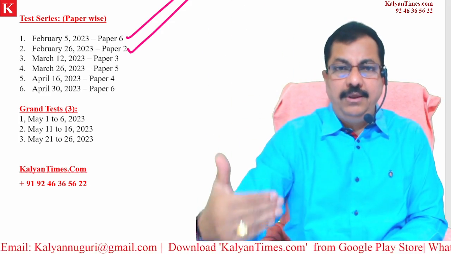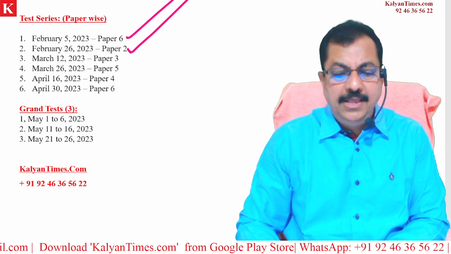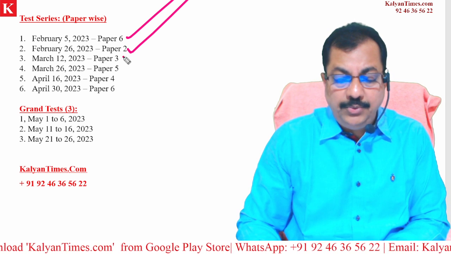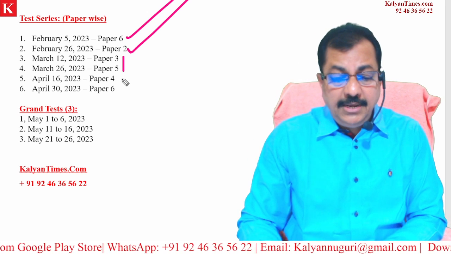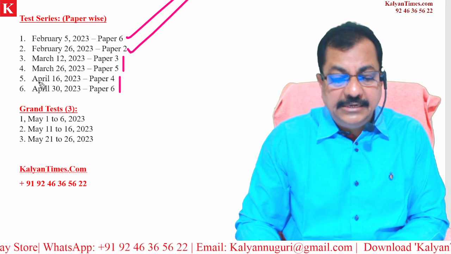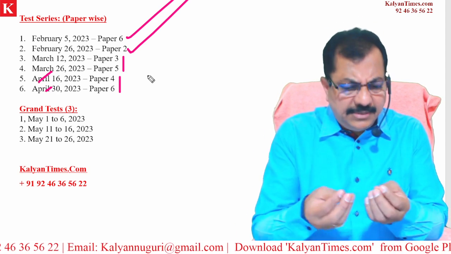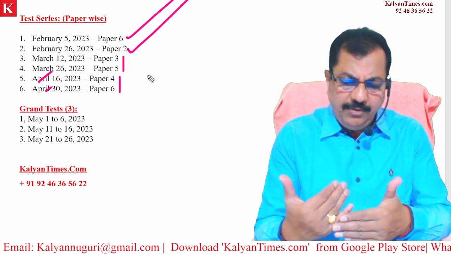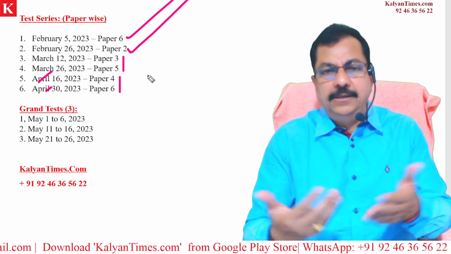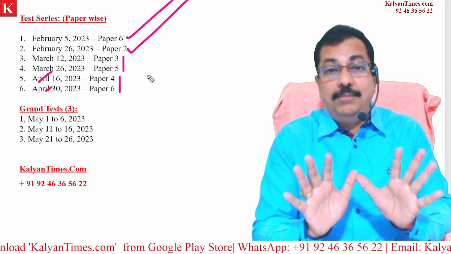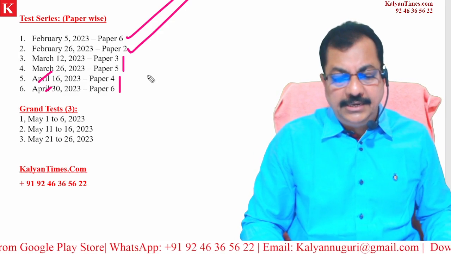So that is the paper wise, full length test. All the sections are given, all 15 questions are given in the same pattern as mentioned by TSPSC. Similarly, in the month of March we are going to do paper number 3 and paper number 5. Similarly, in April, on 16th and April 30th, you have paper 4 and paper 6. Clear? There may be some little change. We may take paper 6 to April 16th and paper 4 to April 30th. That all depends, because the economy paper requires lots of inputs in the form of current affairs. So like this, the dates are fixed.